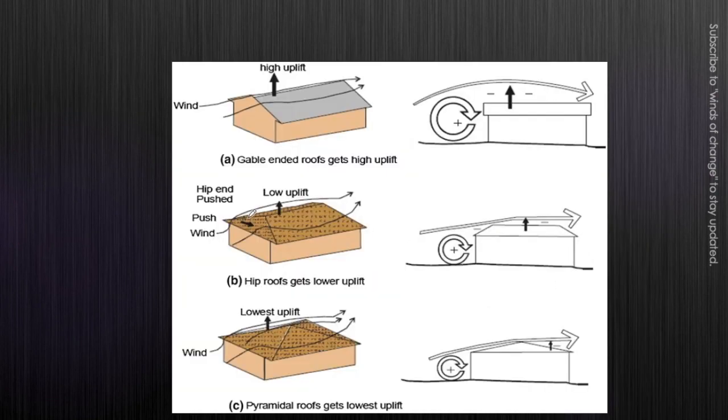Slope of the roof will determine the external wind pressure. You can see here the conditions. There will be a high uplift which will be developed if the slope is like this. In this case there will be low uplift, and in this case there will be the lowest uplift. These are the conditions that can be obtained with changing the slopes.